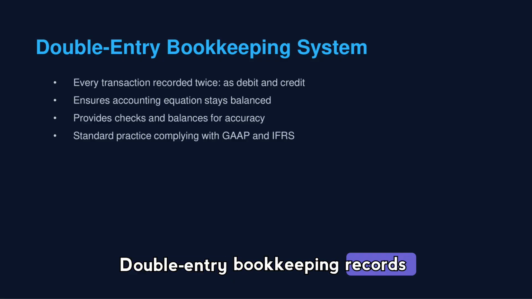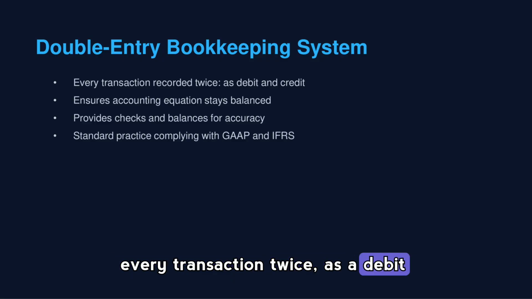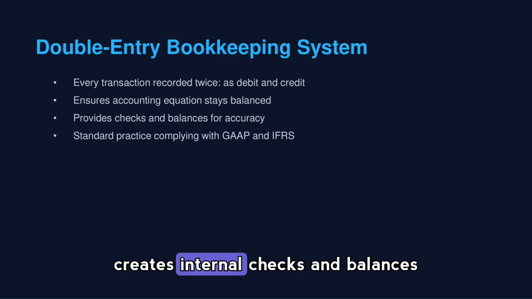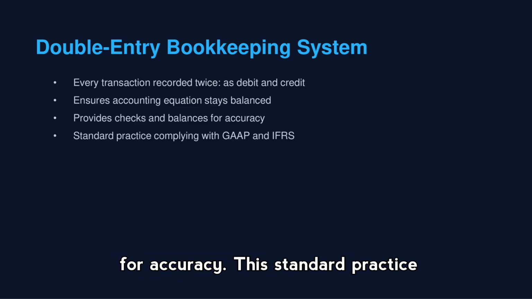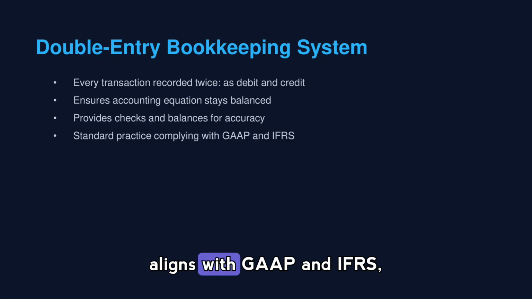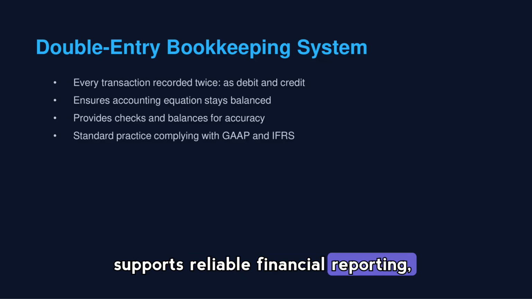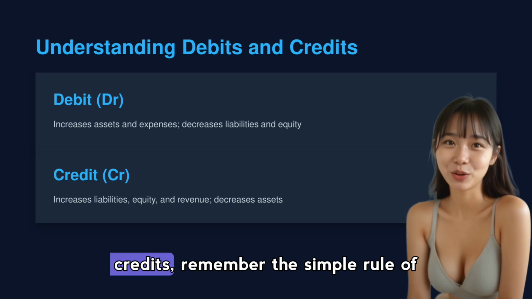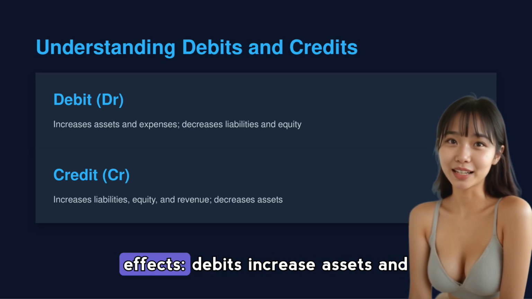Double-entry bookkeeping records every transaction twice as a debit and a credit, which keeps the accounting equation balanced and creates internal checks and balances for accuracy. This standard practice aligns with GAAP and IFRS, supports reliable financial reporting, and helps quickly detect errors or inconsistencies in the accounts.